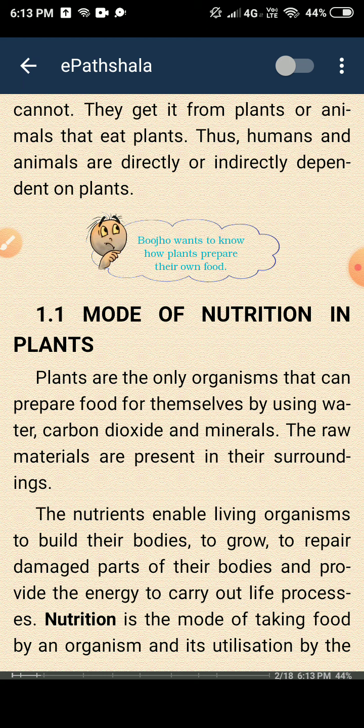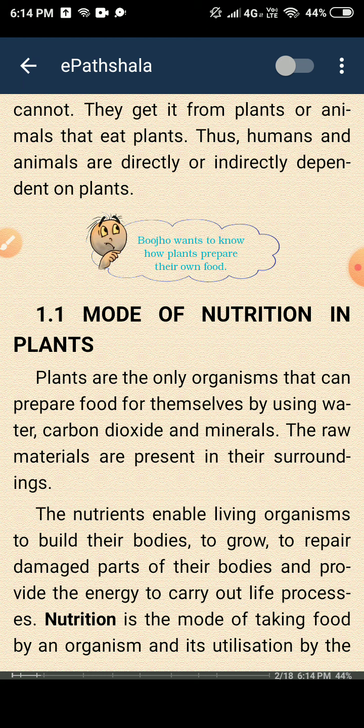Okay, so mode of nutrition in plants. Plants are the only organisms that can prepare food by themselves by using water, carbon dioxide and minerals. What do they use for making their food? The raw materials which are present in our surroundings. Which type of raw materials? First is water. Where is the water present? In soil. Second is carbon dioxide, which is present in air, and minerals that are also in soil. And one thing also, the sunlight. Okay, they get sunlight for this process.